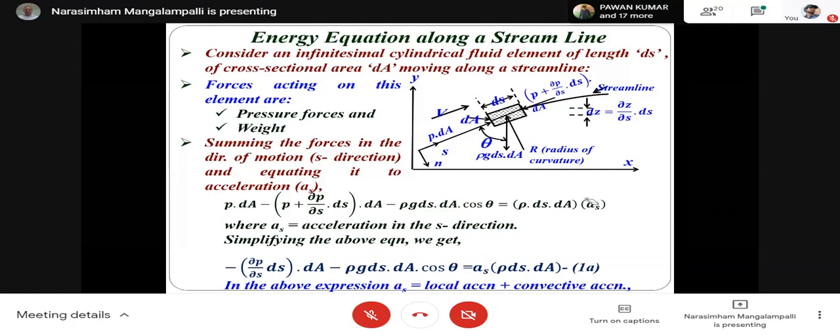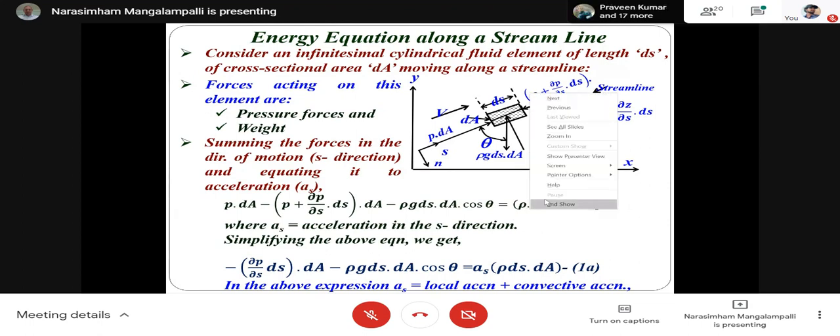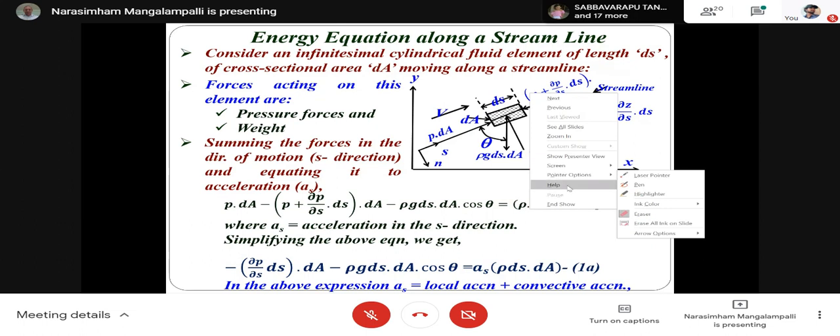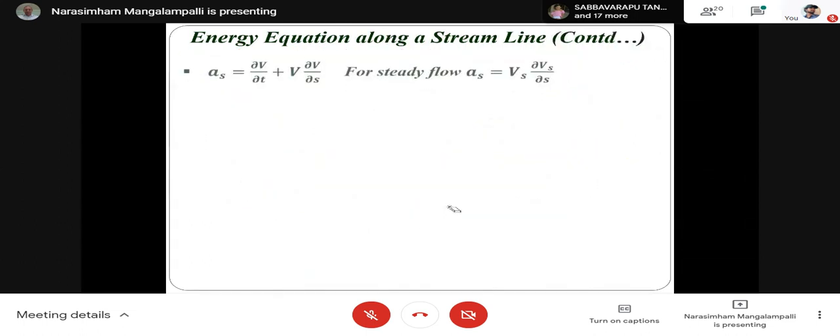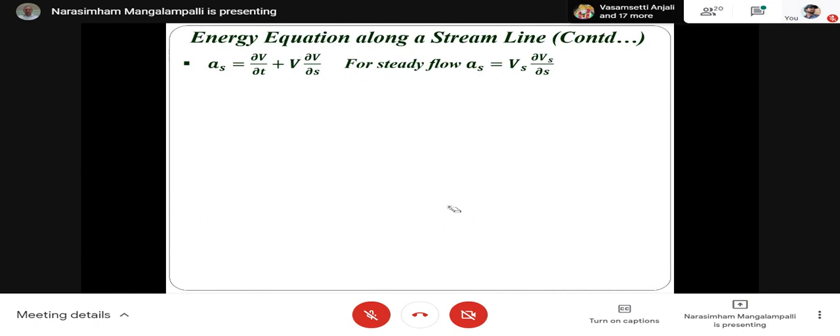Now here this As is local acceleration plus convective acceleration. So what is As? As is the rate at which its velocity is changing with respect to time, which is local acceleration, and convective acceleration.